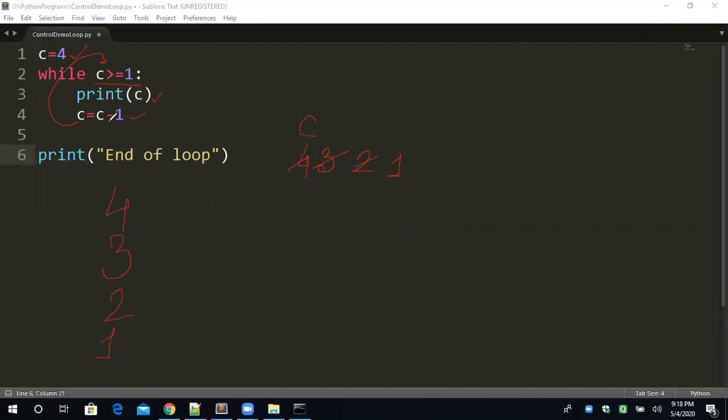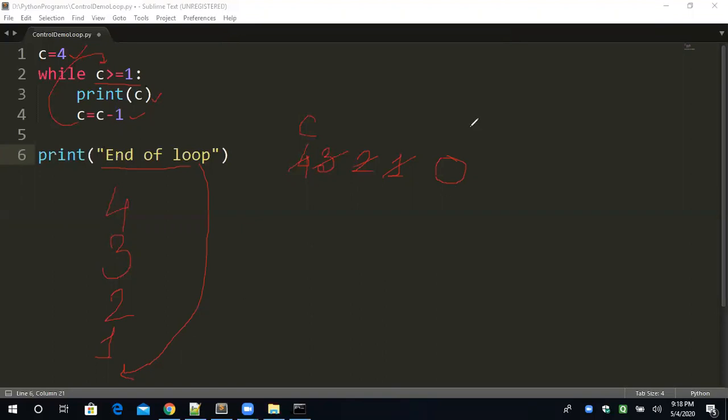And after that, C equal to C minus 1, the C will become 0. And on the 0, the condition is absolutely false. 0 is not greater than or equal to 1. The condition is false, then the loop will break. And the end of the statement will print after these statements. 4, 3, 2, 1 will be the output of this programming fragment.